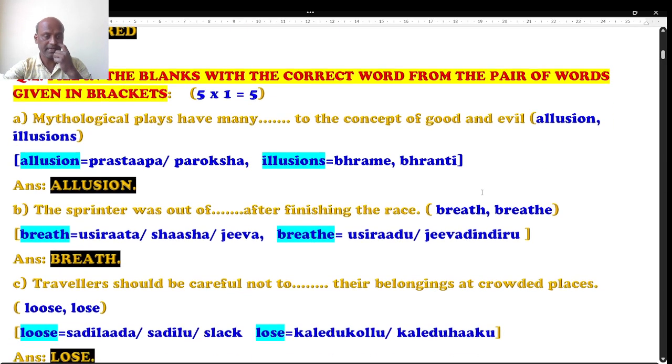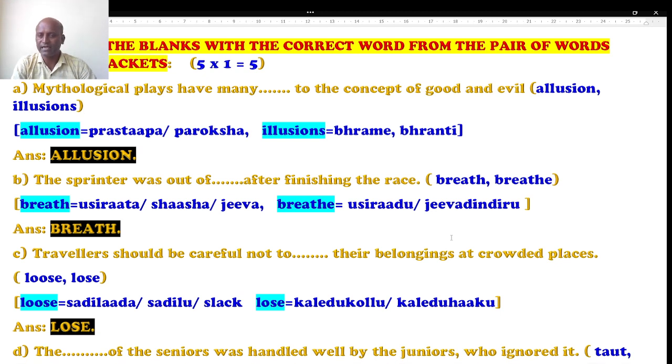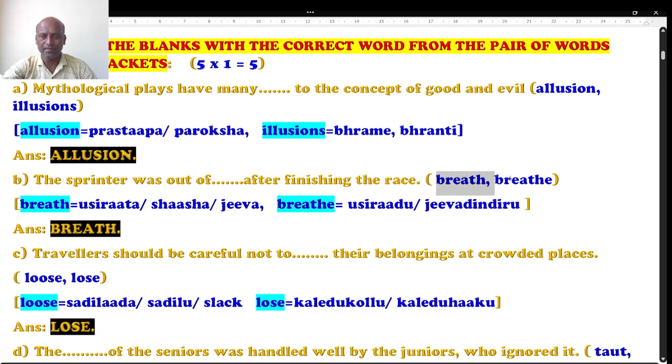Question number B. The sprinter was out of dash after finishing the race. Sprinter is what? A swift runner who runs very swiftly. There are 2 options given. The very first one is breath, which is the noun form. The second one is breathe, which is the action word, the verb form.